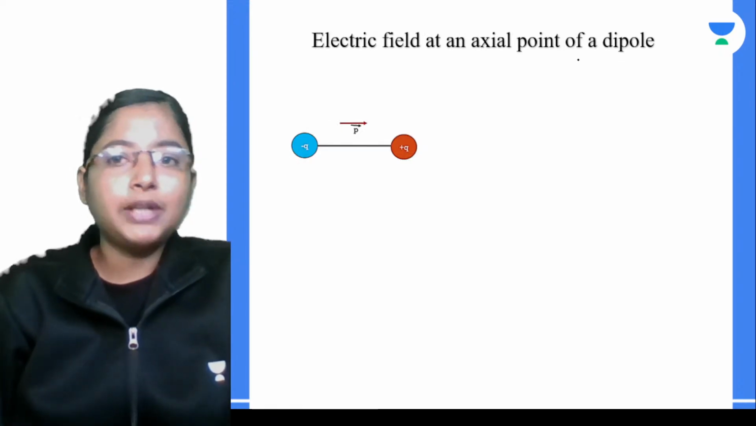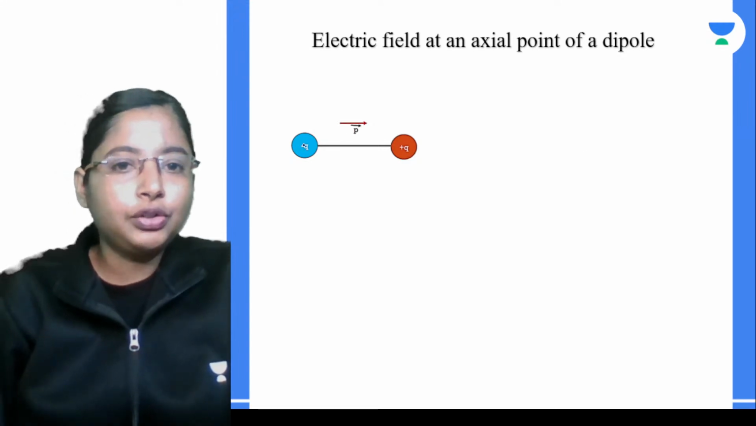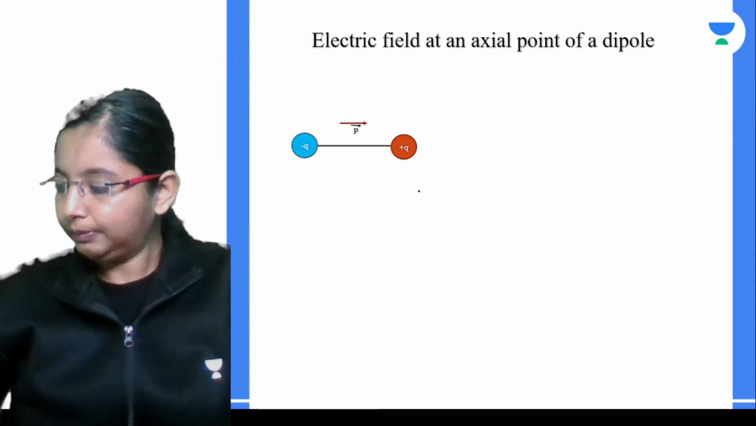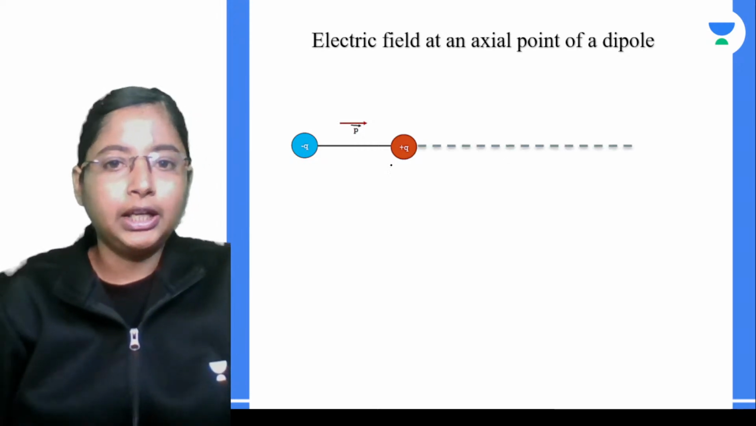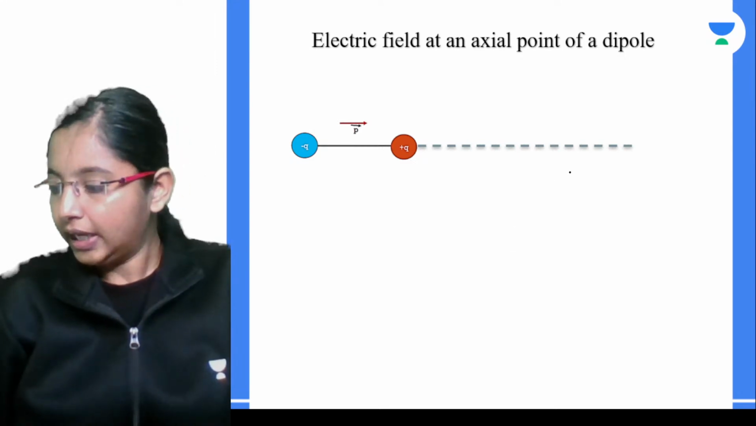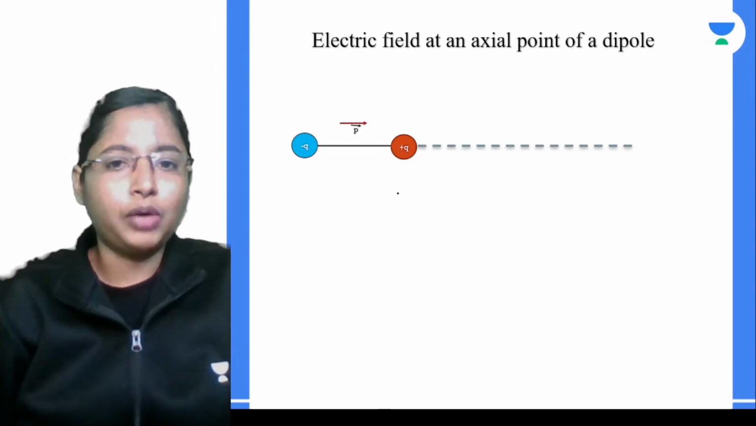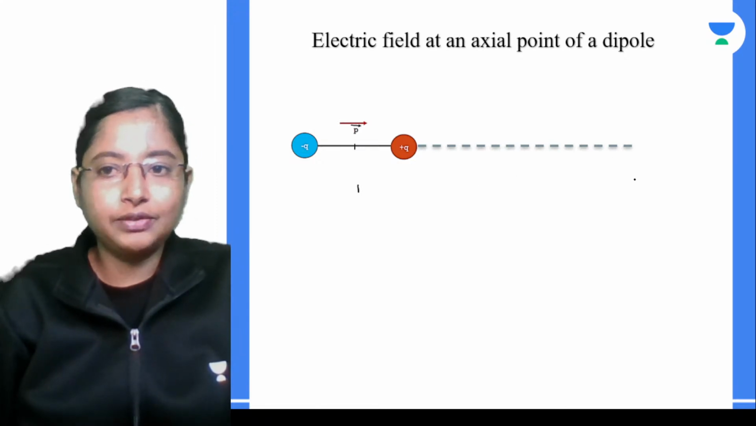So with respect to this, on the axial line, it is extremely simple. You take a point, and you take two charges over here. One is a positive charge, another is a negative charge. Now let's say at a particular point, this distance is R from the center of the dipole, this distance we have taken.